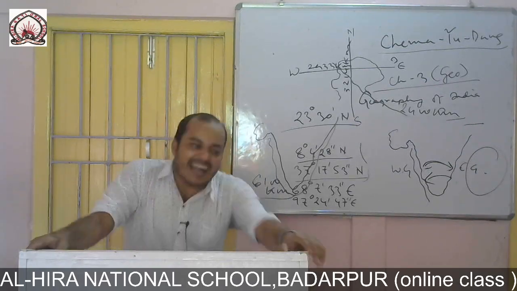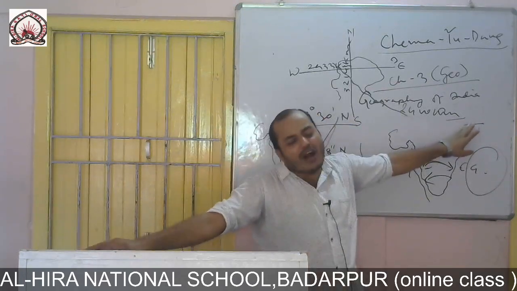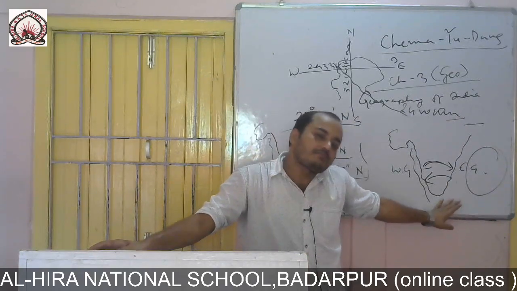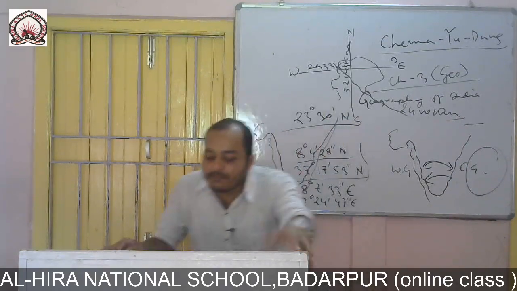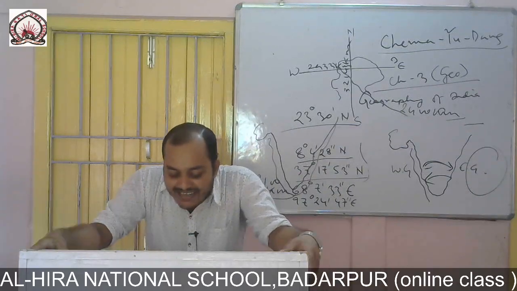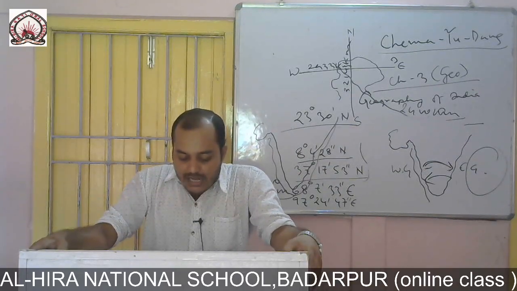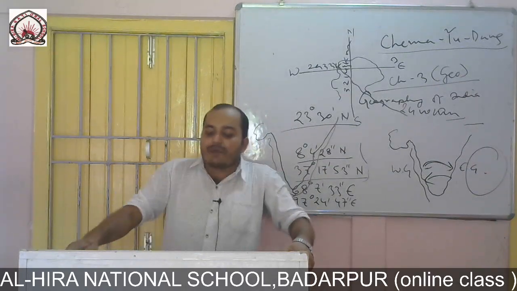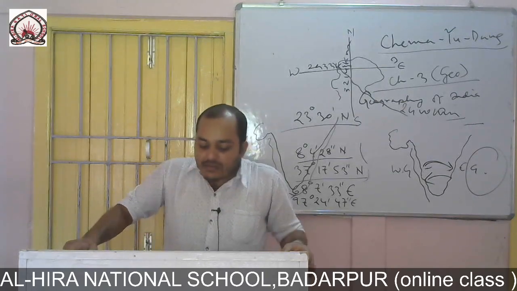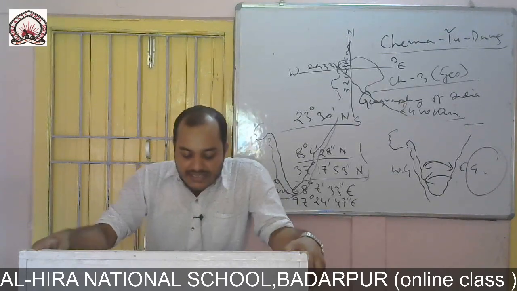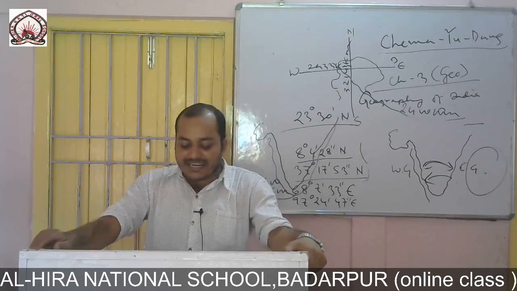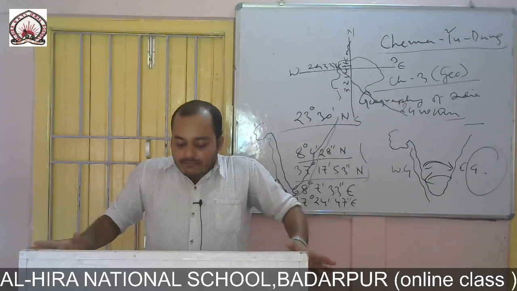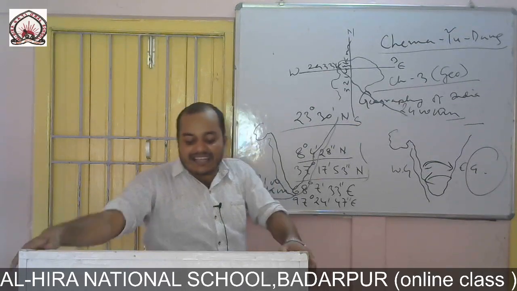The eastern coast extends from the mouth of the Ganga to Cape Comorin, that is Kanyakumari. This is the eastern coast, and the western coast has a total length of about 1100 kilometers with an average width of 1-2 kilometers. It is made of coastal deltas created by rivers of the Deccan Plateau. It is wider, more wider and fertile than the western coast.